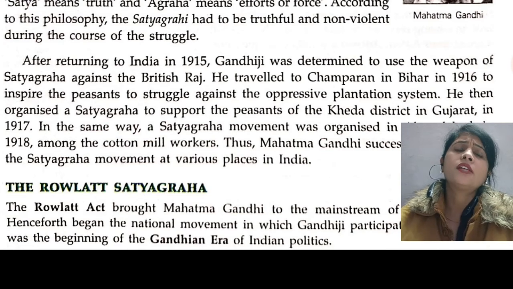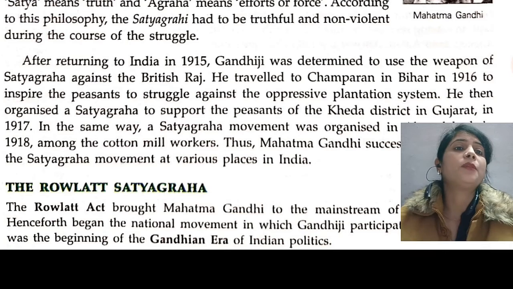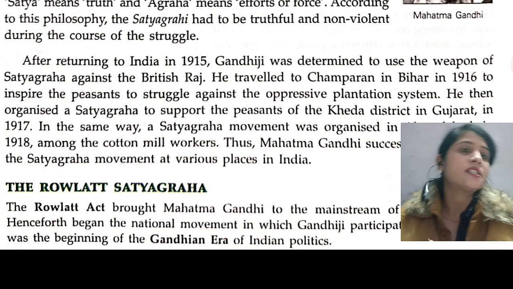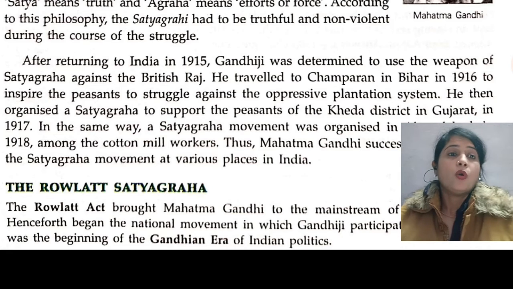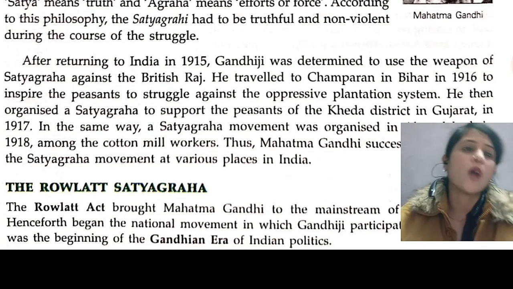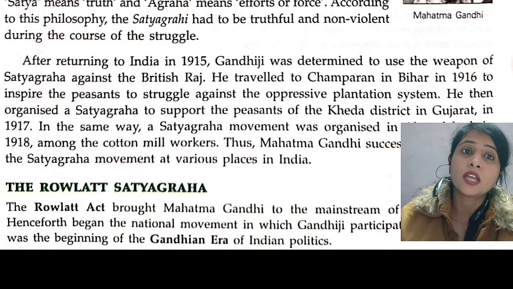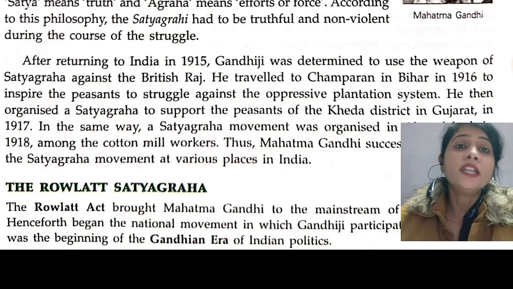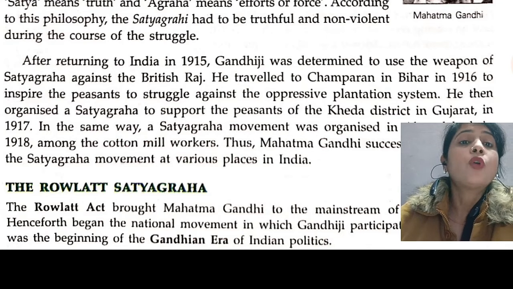He then organized a satyagraha to support the peasants of the Kheda district in Gujarat. That is the second satyagraha in India. After that, in the same way, Gandhiji organized one more satyagraha in Ahmedabad, Gujarat, in 1918, among the cotton mill workers.